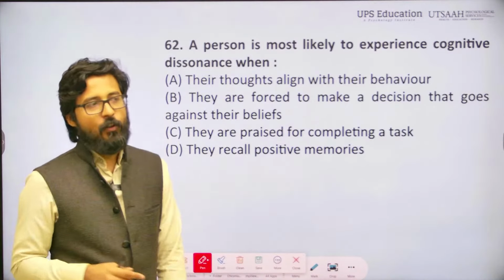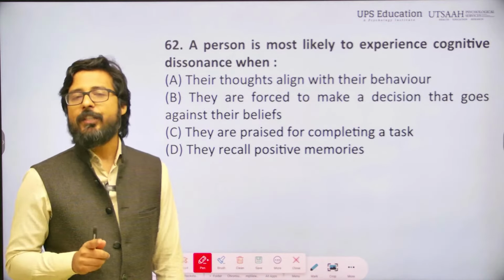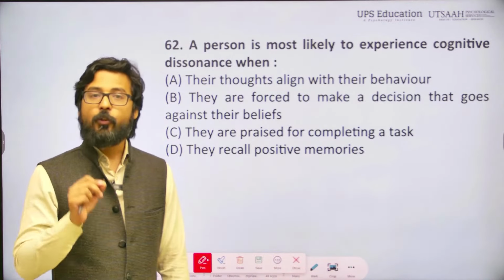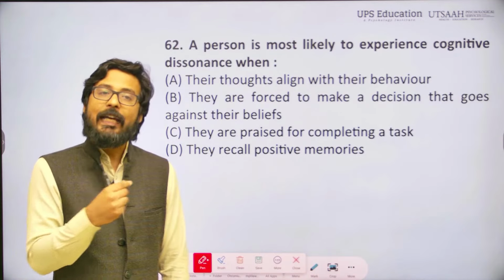Here, when we talk about this statement, the correct answer will be they are forced to make a decision that goes against their belief.